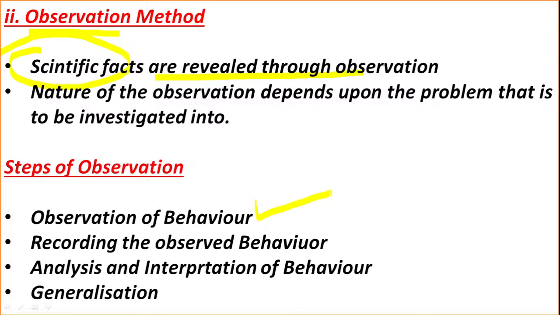Then the second step is recording the observed behavior. After observation, we should carefully and immediately note down the things: their activities, their changes in the behavior. Whatever we have observed, we have to record it. Minimum time should be allowed to pass between happening and recording, so very immediately we must record the information. This is the second step.